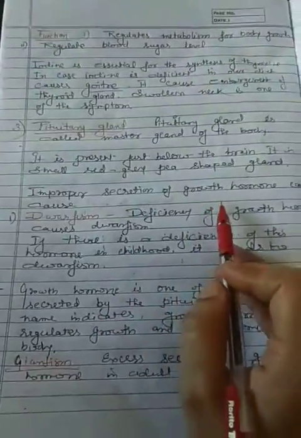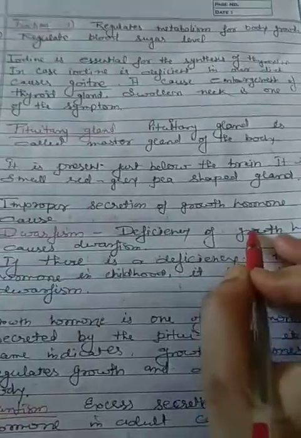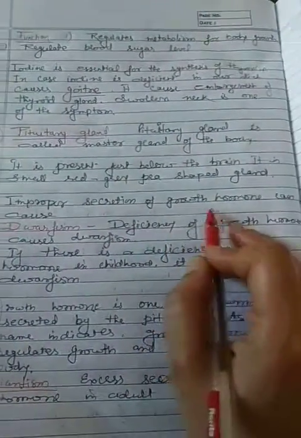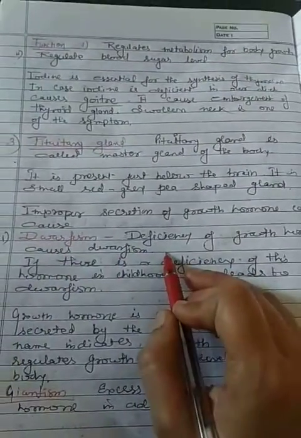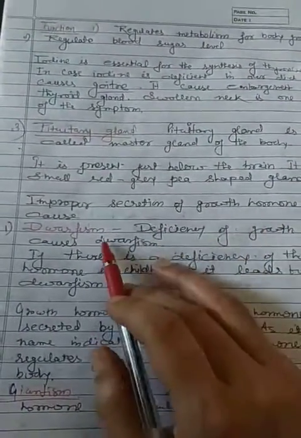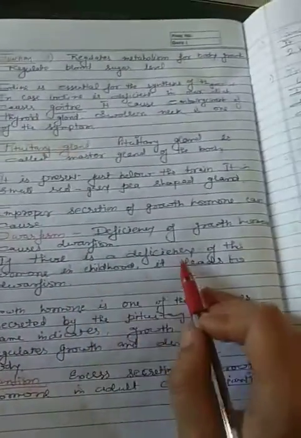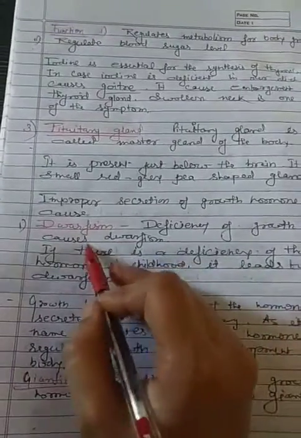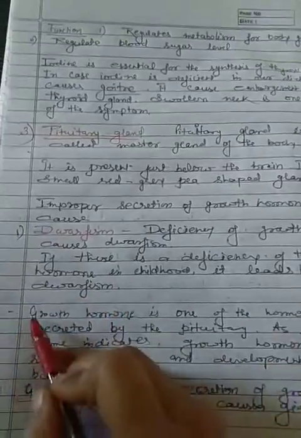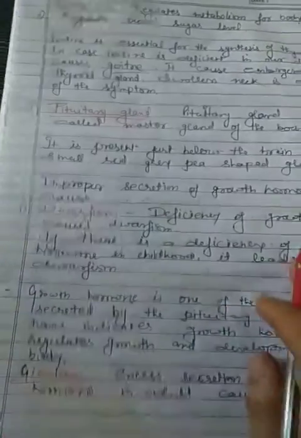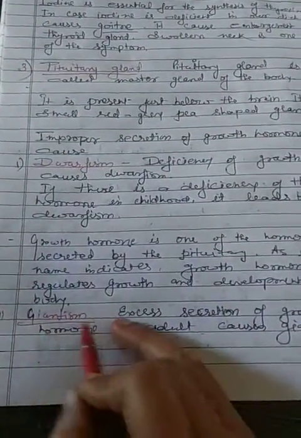Now, improper secretion of growth hormones causes dwarfism, meaning deficiency of growth hormones. Lack of growth, deficiency of growth hormones can cause dwarfism. If there is a deficiency of these hormones during childhood, it leads to dwarfism. Less secretion of growth hormones causes dwarfism, and the excess secretion of growth hormones in adults causes giantism.